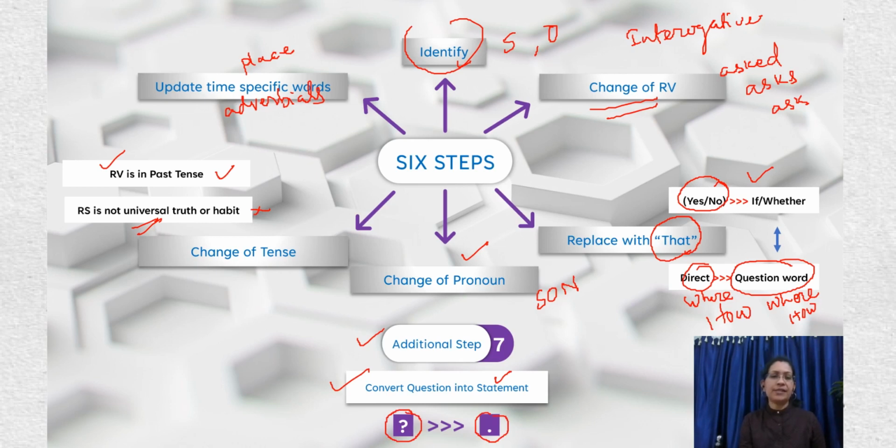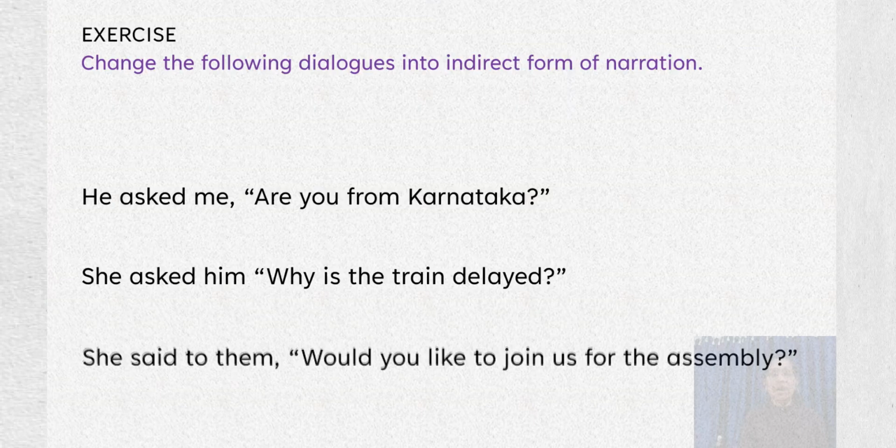So these are the various steps that we follow when we change sentences from direct speech to indirect speech, taking interrogatives or question kind of sentences, right? Now, let's see how much we have learned. Here are a few questions in the direct speech. You need to change them into indirect form.